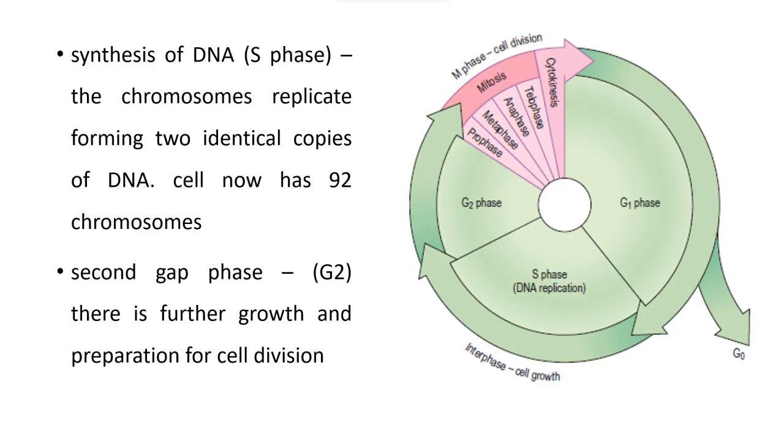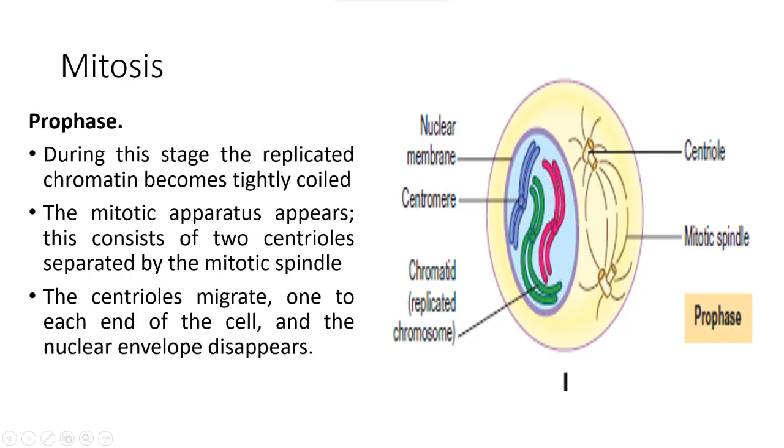Coming to mitosis, we have prophase, metaphase, anaphase, telophase, and at last cytokinesis, where the cell divides into two identical cells. Okay, in prophase, what will happen? Here the chromatin becomes tightly coiled, meaning replicated chromatins will become tightly coiled.